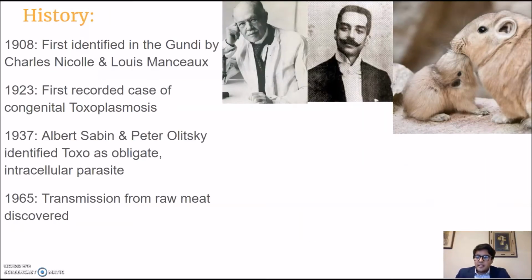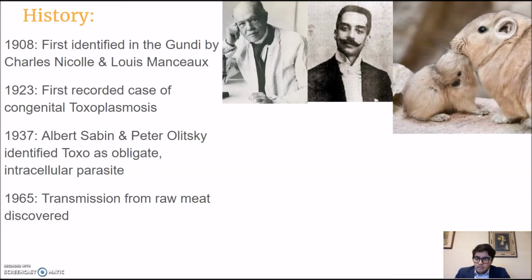Some history behind it: 1908, first identified in a rodent found in Tunisia, Africa, the gondii, by these 2 scientists. In 1923, the first case was found in an infant, as they had contracted it from their parents. It was passed through from the mother. And it was not known at the time that it was actually caused by the parasite, but we know now, based off of modern birth defect signs and symptoms, that the ones that were recorded are the same. So it was found that that was the first case.